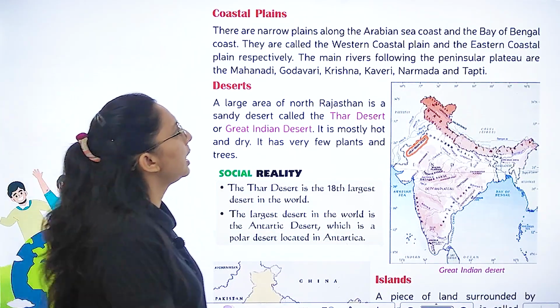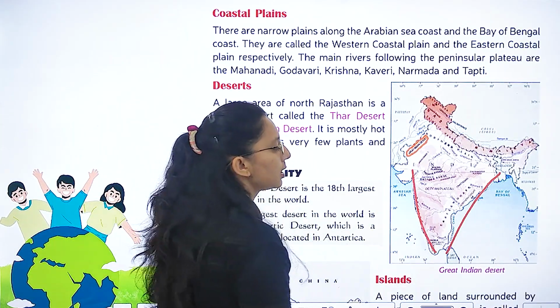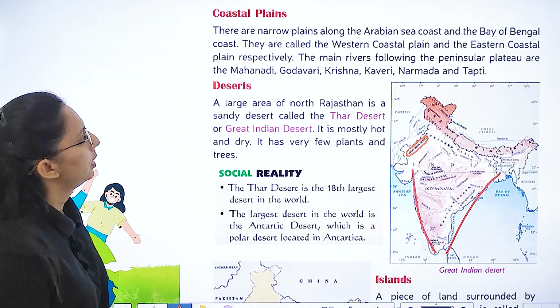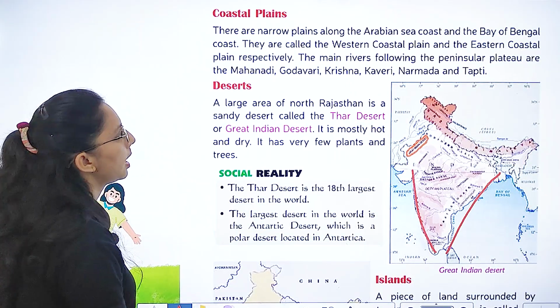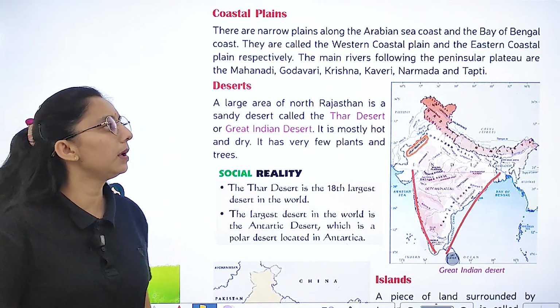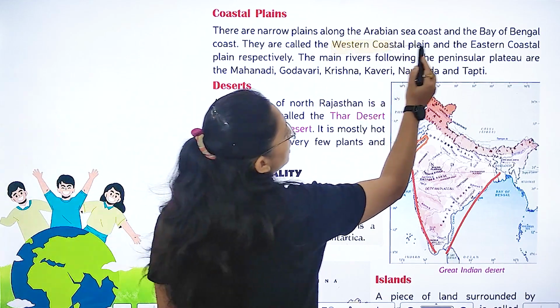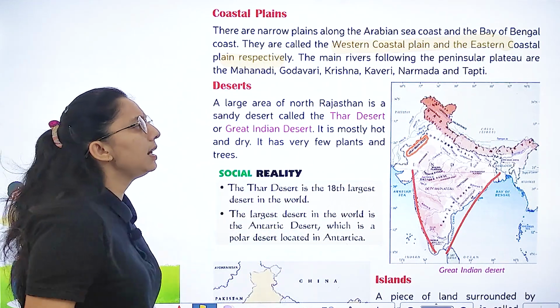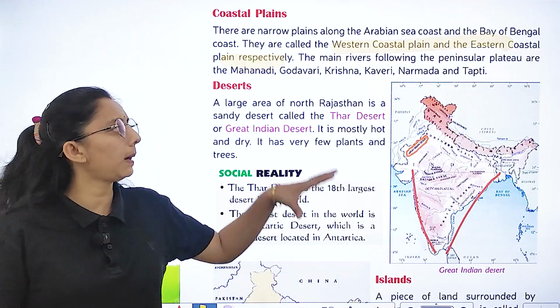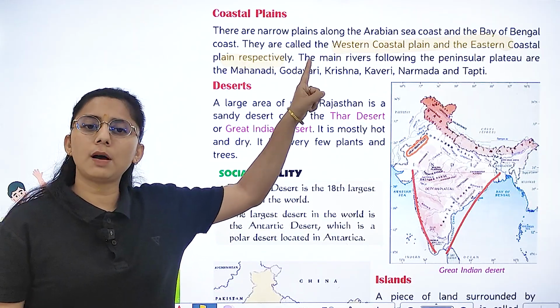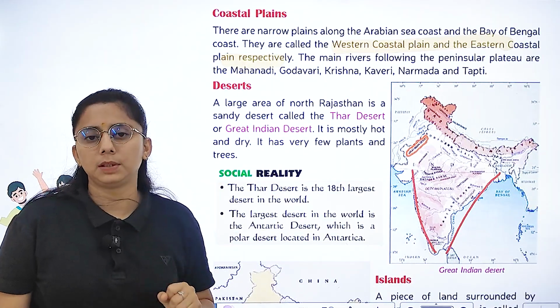Where do the coastal plains lie? This is the western coastal plain and this is the eastern coastal plain. These are the narrow plains along the Arabian Sea coast and the Bay of Bengal. They are called western coastal plain and eastern coastal plain. Main rivers जो flow करती है from the peninsular plateau are Mahanadi, Godavari, Krishna, Kaveri, Narmada and Tapi.